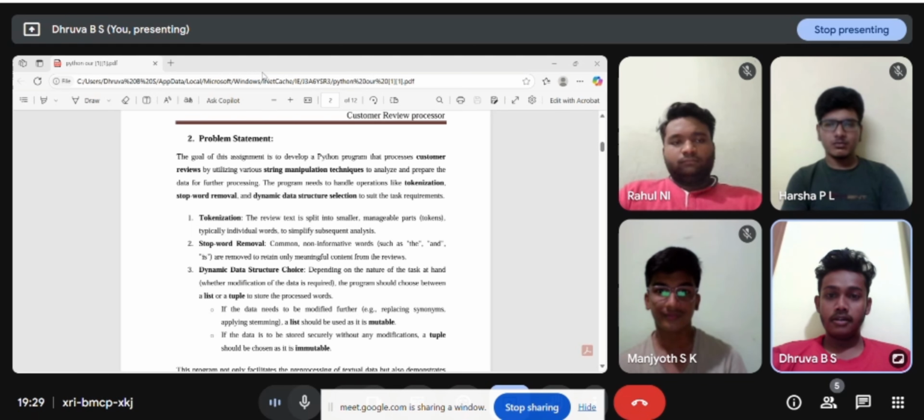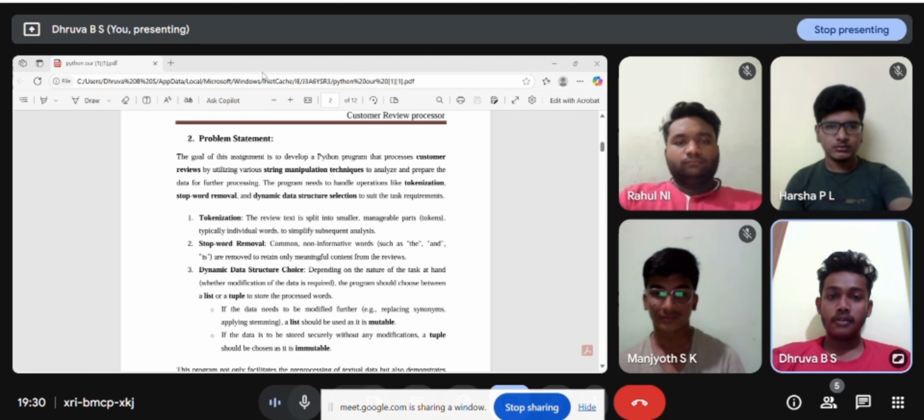The goal of the assignment is to develop a Python program that processes a customer review by utilizing various string manipulation techniques to analyze and prepare the data for further processing. The program needs to handle operations like tokenization, stop word removal, and dynamic data structure selection to suit the task requirements. Tokenization: the review text is split into smaller manageable parts, typically individual words, to simplify subsequent analysis.